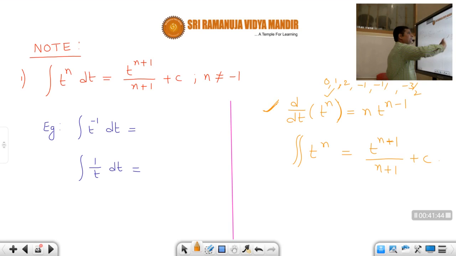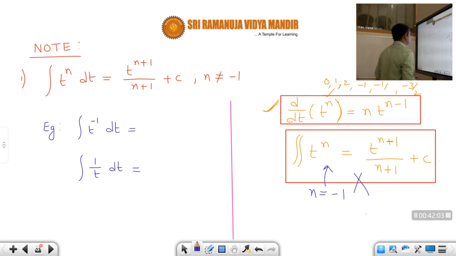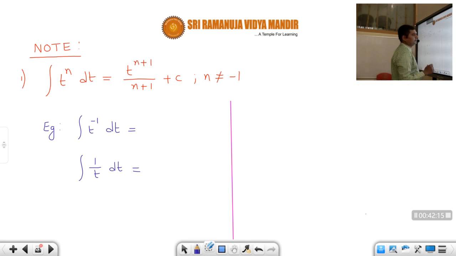But when it comes to the integration formula, we cannot apply it for all values of n, because for n equal to minus 1 this formula is not valid. Why? Because, as I told you before, integration is always the opposite of differentiation.